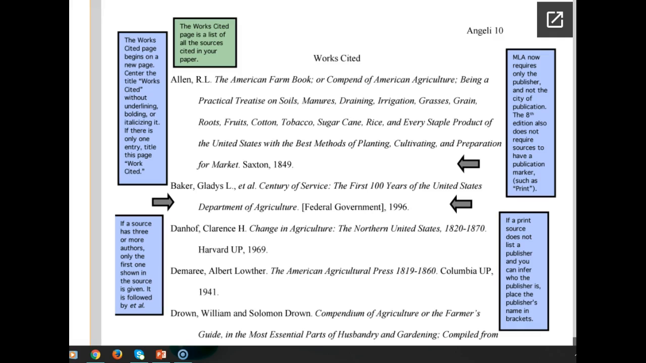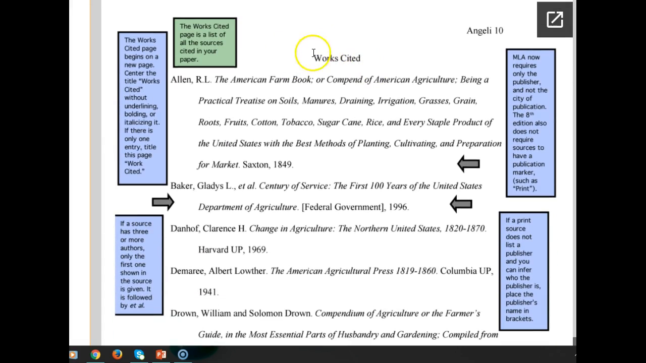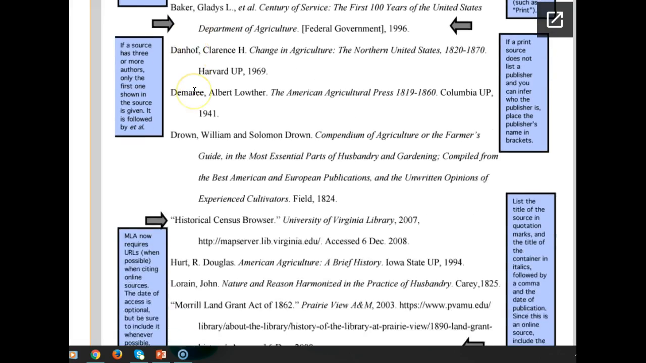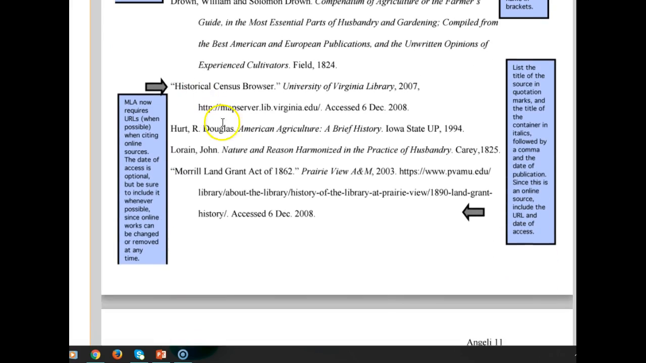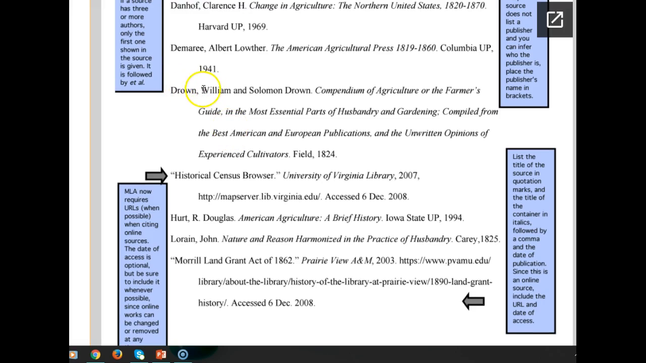The last part I want to show you is the works cited in the context. Notice that this is the essay, and this is the final page. The works cited has its own page. It's in alphabetical order, and the ones I wanted to show you were these two here. If you take a look at this one, Drown, William and Solomon Drown, there are two authors. Compendium, this is in italics, so we know this is going to be a book title. And who was it published by? Field Publisher. In what year? 1824. So this is a really old one.